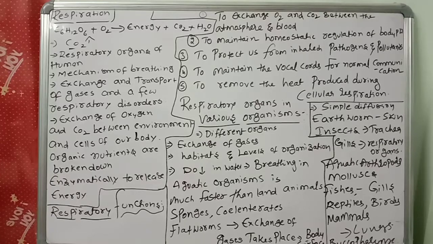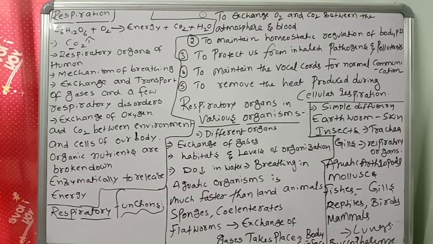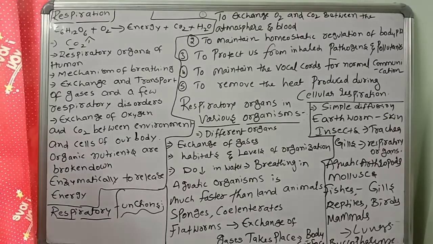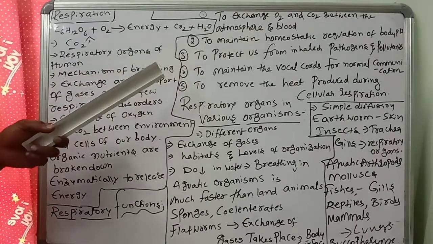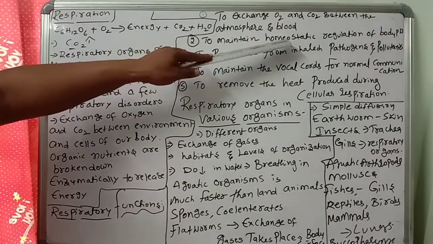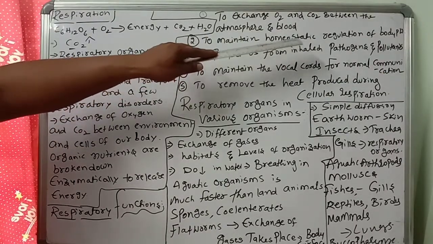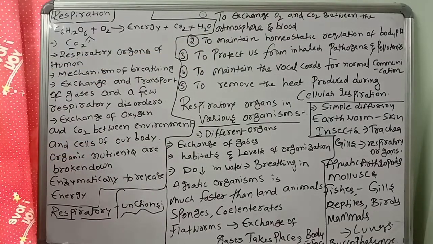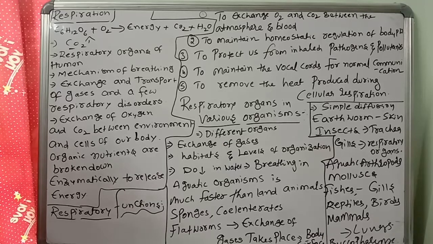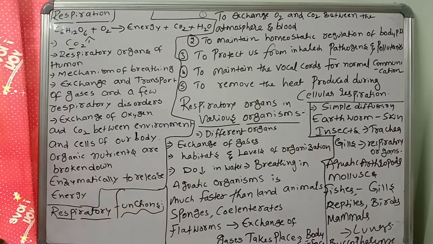That is the exchange of gases between the atmosphere and the blood. Second, to maintain homeostatic regulation of body pH. Homeostasis is important. If there is too much carbon dioxide, the pH will be altered, which means problems will arise in our metabolic system.